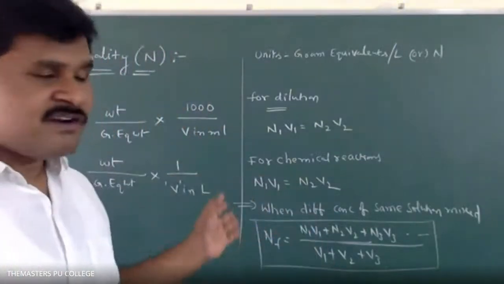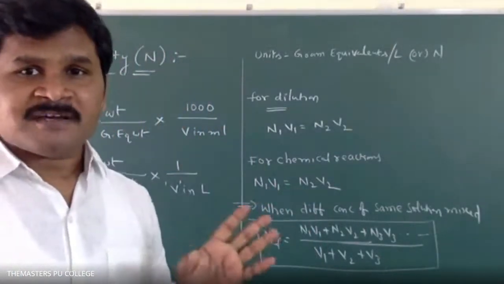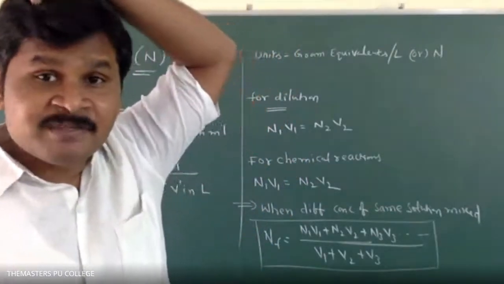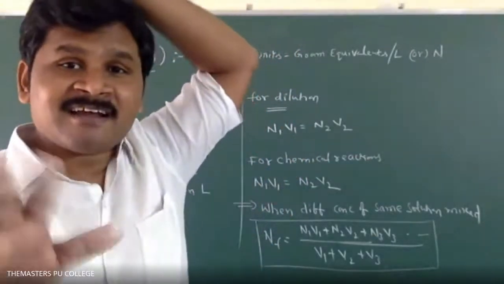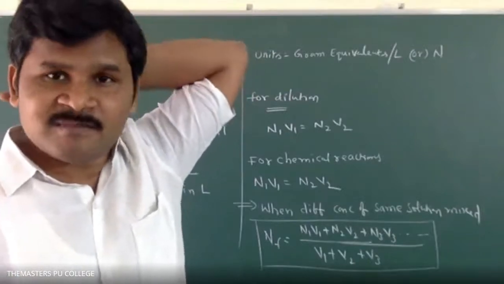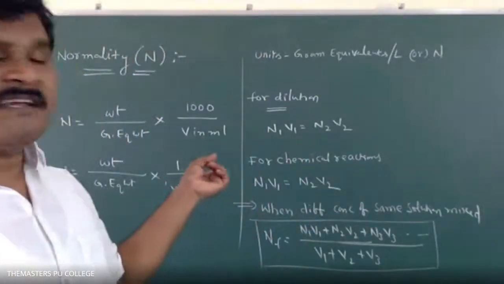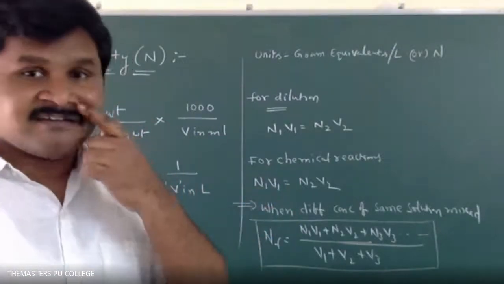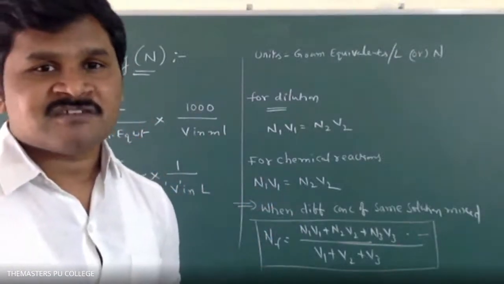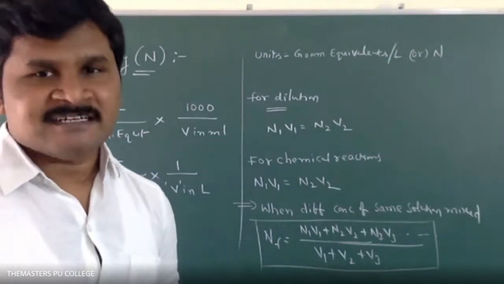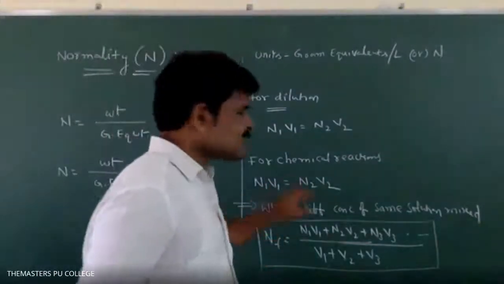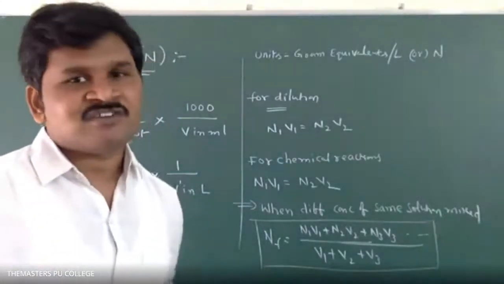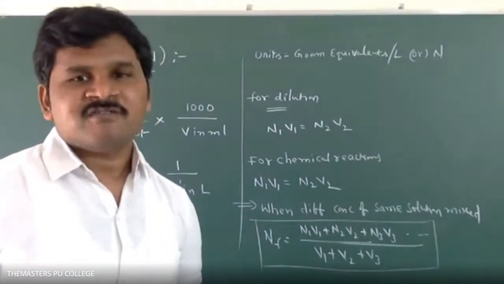So that's why here we should not take N1 and N2. Why? Because it is already involved in the chemical reaction. That equivalent weight we are taking, not atomic weight or molecular weight. If you want to take molecular weight, then you require the number of moles. But here it is not required for the normality case, so the number of moles is cancelled. It is included in normality, which means weight by gram equivalent weight.